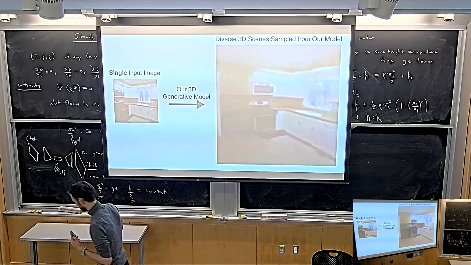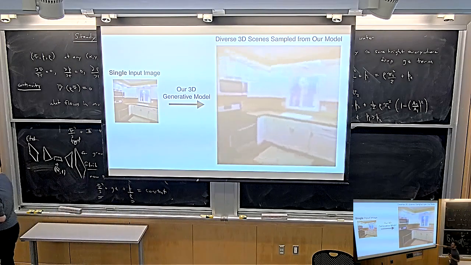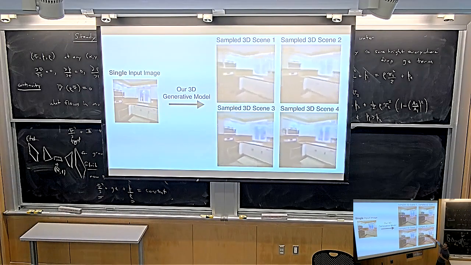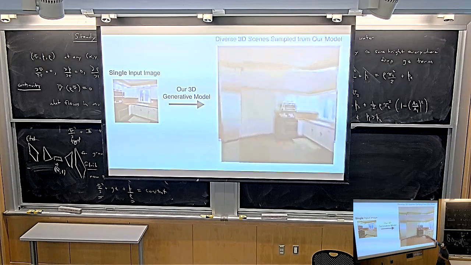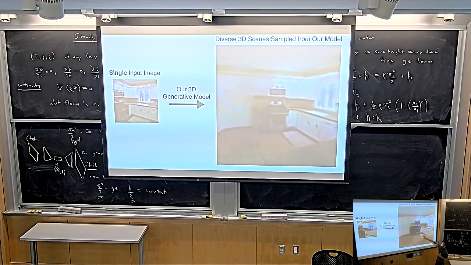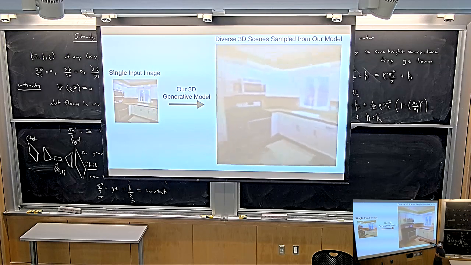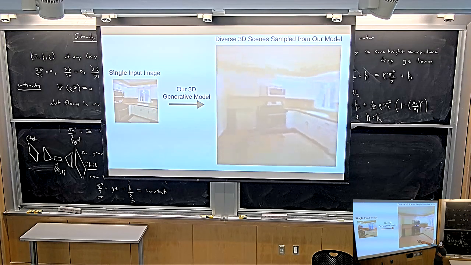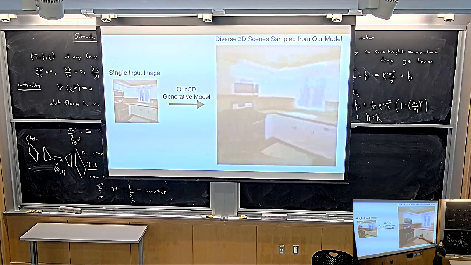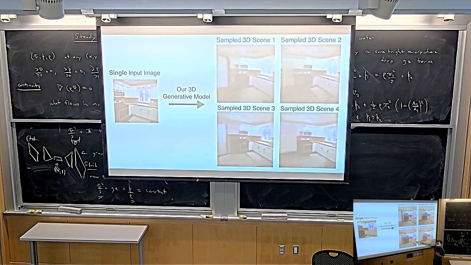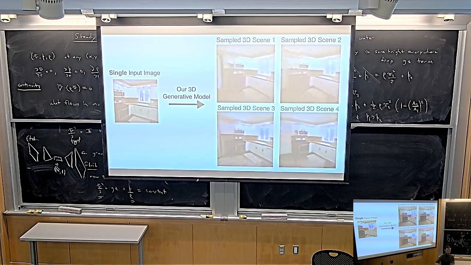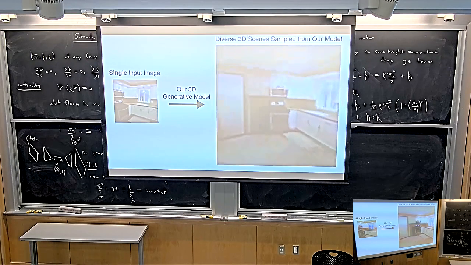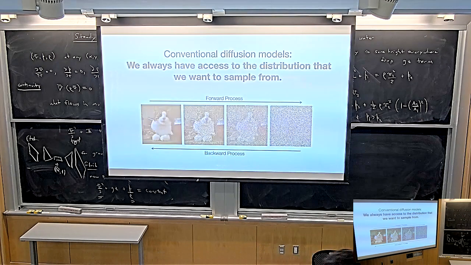Okay? And as you can see, what that allows you to do is get flicker-free 3D reconstructions. What you should also notice is that in every part of the scene that has been observed in the input image, the reconstructions stay basically the same, and only in the parts of the scene that haven't been observed, when you sample, you get different completions, rather than reconstructions. Does that make sense? Great.